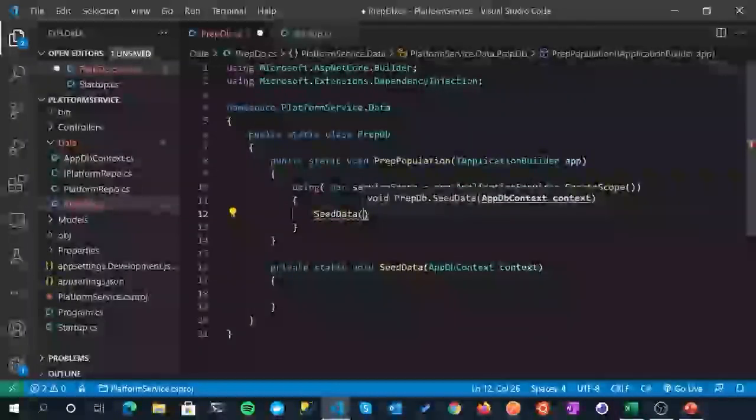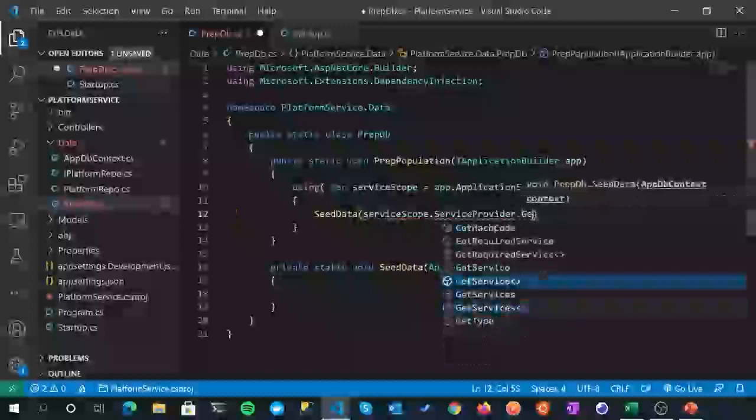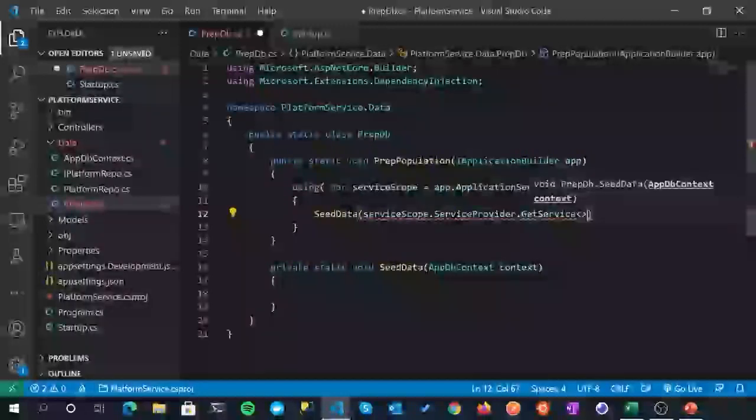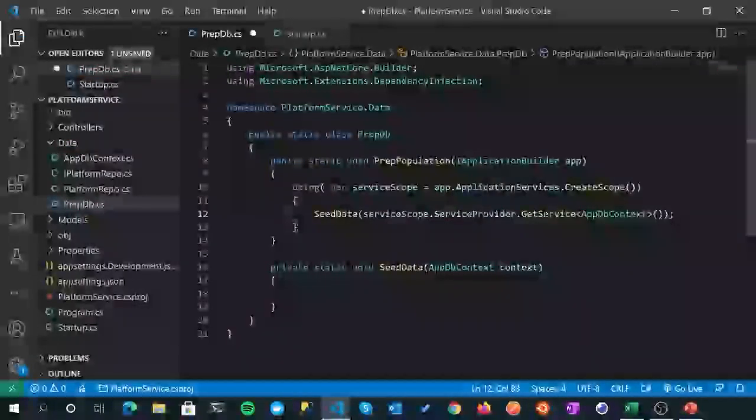And we do that by making reference to the serviceScope we've just created upstairs, using ServiceProvider, and then GetService. And any ideas what service we want to get? Of course, AppDbContext is what we want to push in there. And don't forget the round brackets at the end. We can close that off with a semicolon.